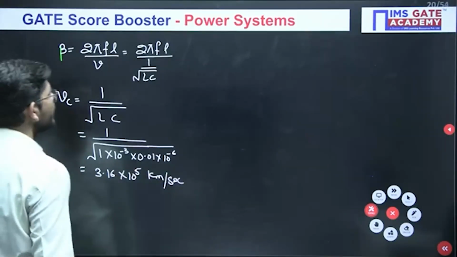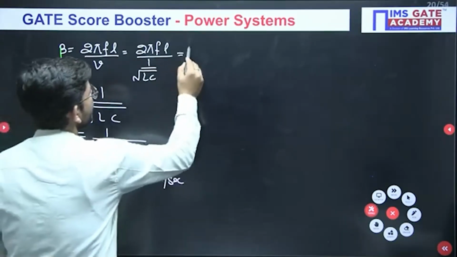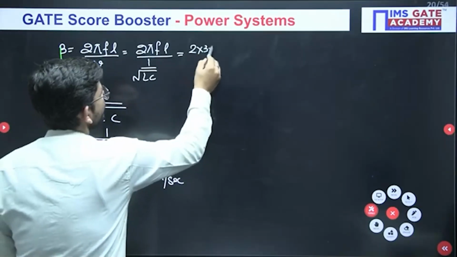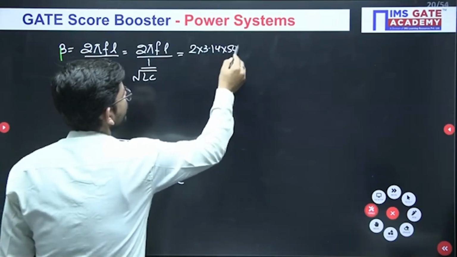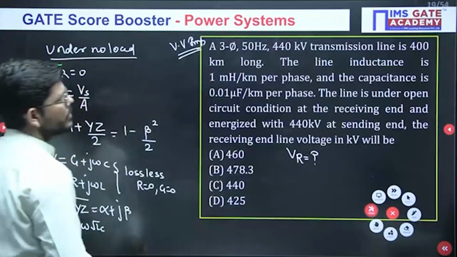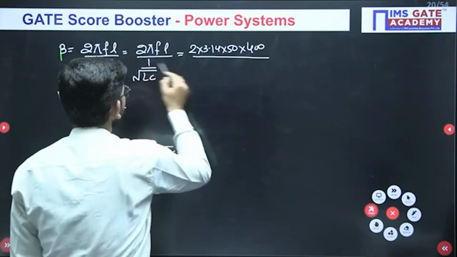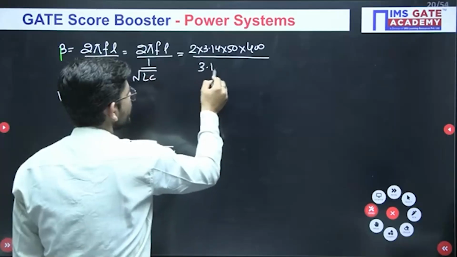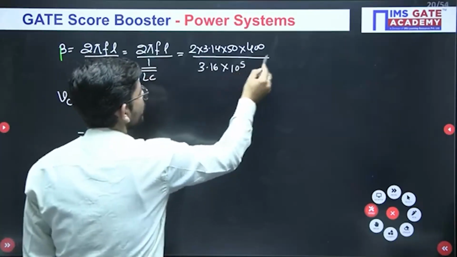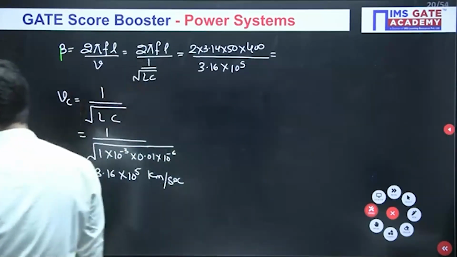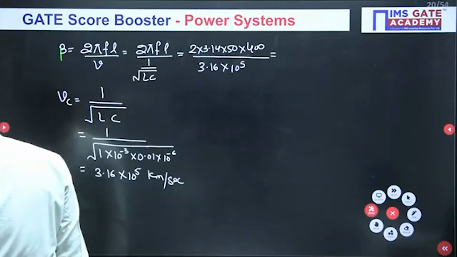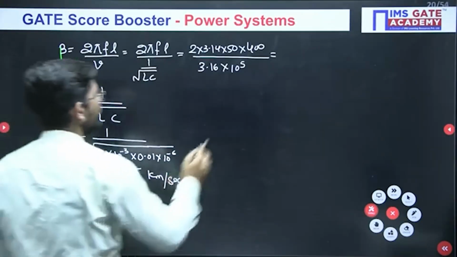Length we are taking in kilometers. Now come back here: 2 pi f, 2 into 3.14 into frequency 50, and the length given to us is 400 kilometers, divided by v, which is 3.16 into 10 to the power 5. Now when you solve it for beta, the beta value coming is 0.398.